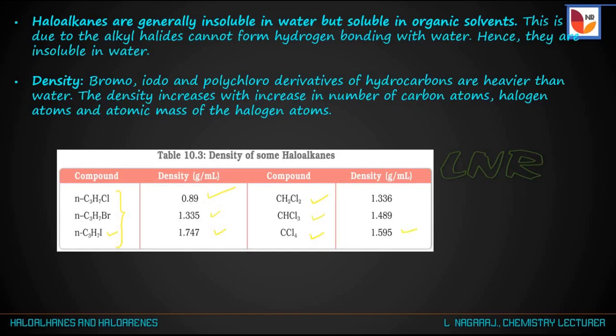That is, carbon tetrachloride has 1.595 grams per ml, and chloroform has density 1.489 grams per ml, and dichloromethane has density 1.336 grams per ml. That is, density increases with the increase in the number of carbon atoms or number of halogen atoms or the atomic mass of the halogen atom.